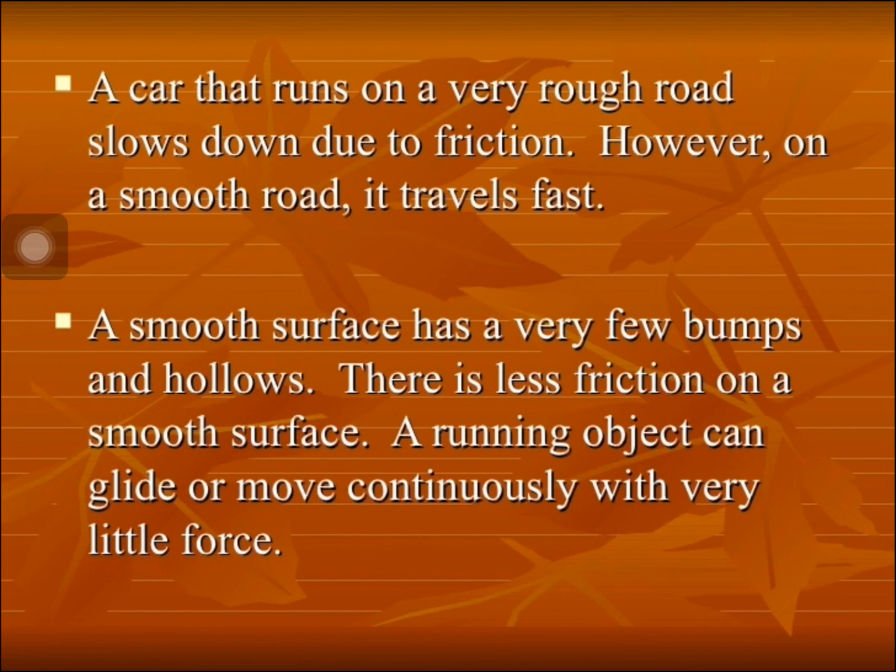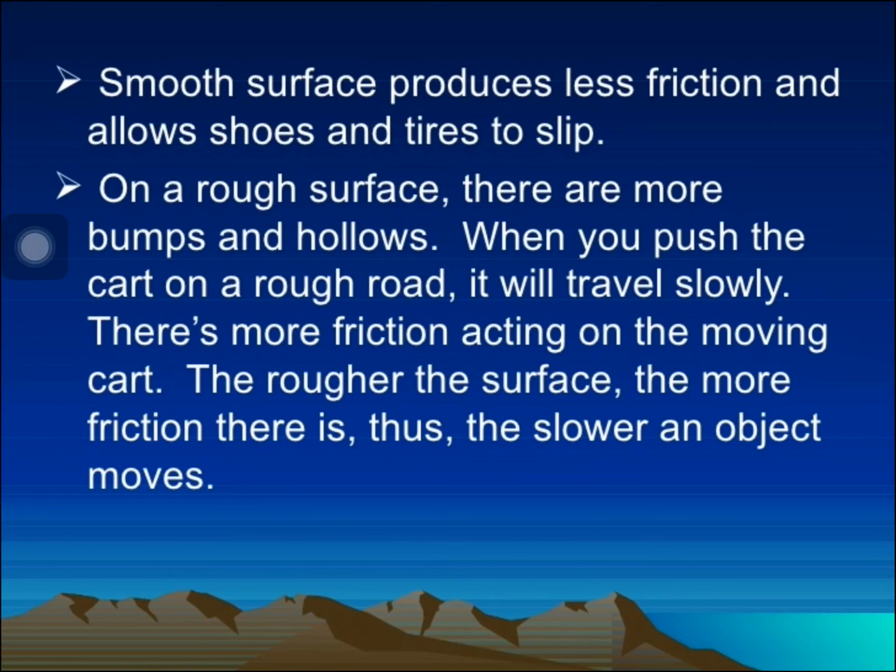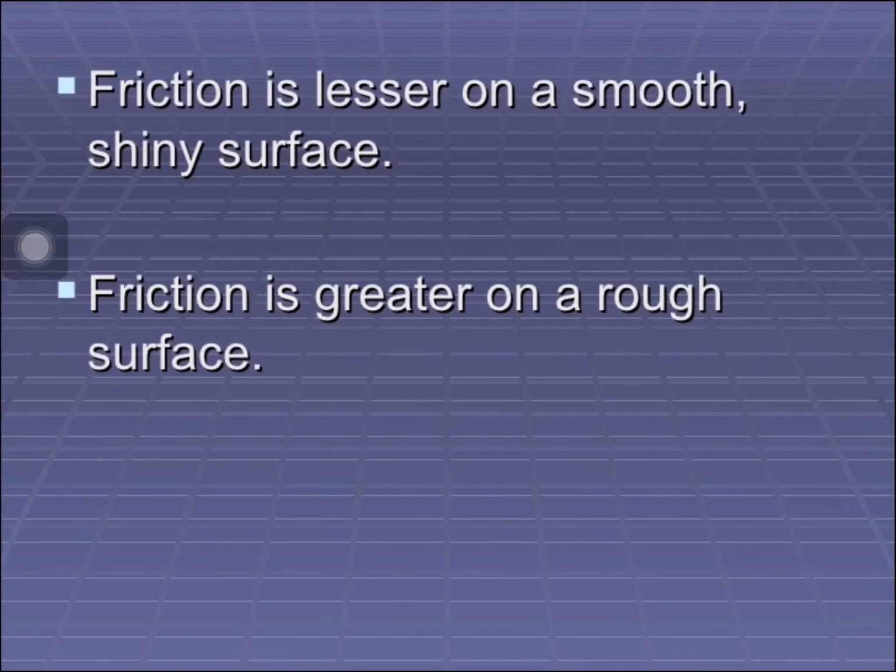A running object can glide or move continuously with very little force. In the same way, a smooth surface produces less friction and allows shoes and tires to slip. But on a rough surface, there are more bumps and hollows. So when you push a cart on a rough road, it will travel slowly because there is more friction acting on the moving cart. The rougher the surface, the more friction there is, and the slower an object moves. Friction is lesser on a smooth or shiny surface, and greater on a rough surface.